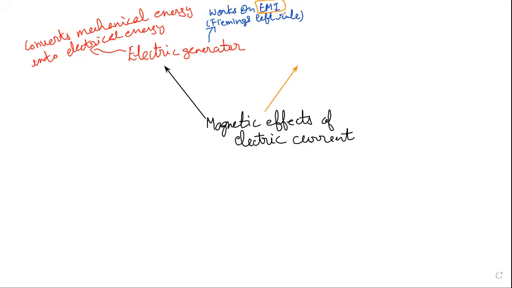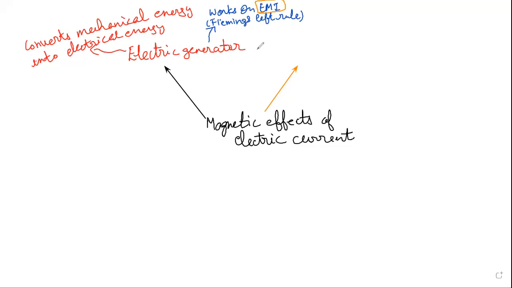When we bring another magnet, a bar magnet or another current carrying coil, they will show the magnetic effect. I am bringing an electromagnet, a magnet working on electric current, where current flows through the wire and it behaves like a magnet.